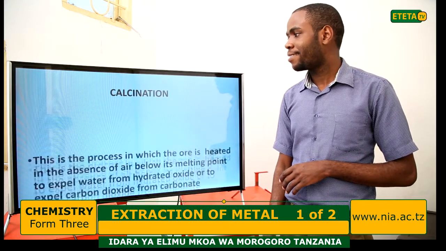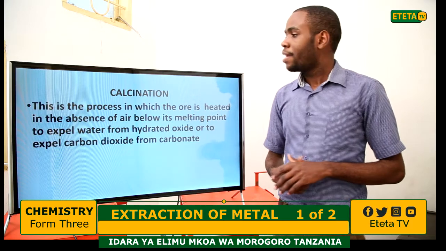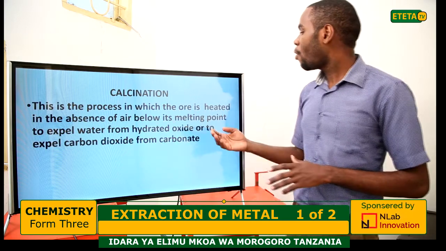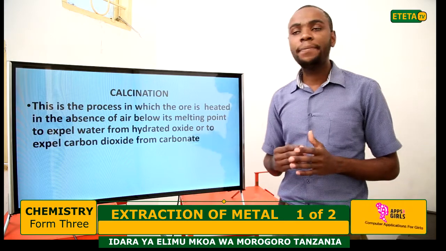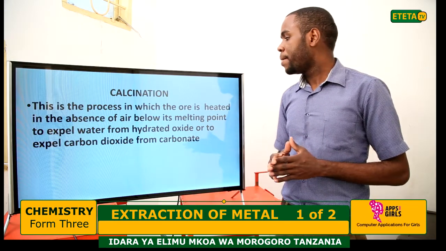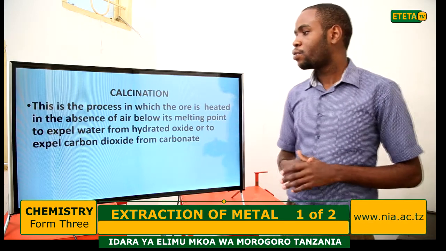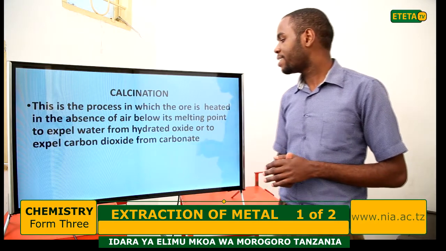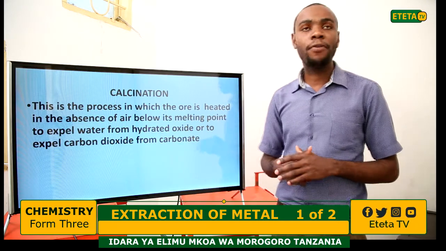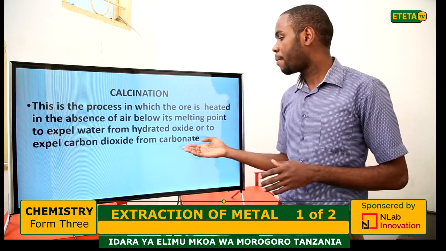Now, calcination. This is the process in which the ore is heated in the absence of air below its melting point to expel water from hydrated oxide or to expel carbon dioxide from carbonates.